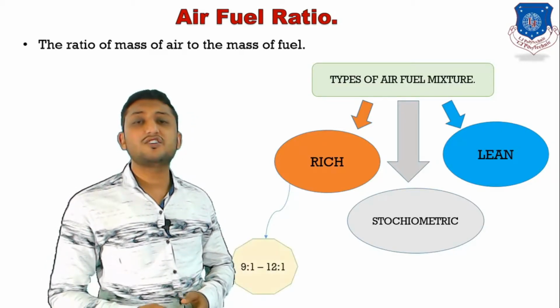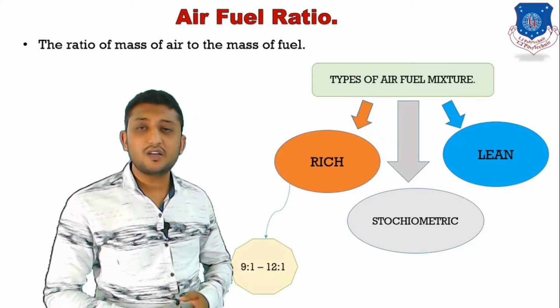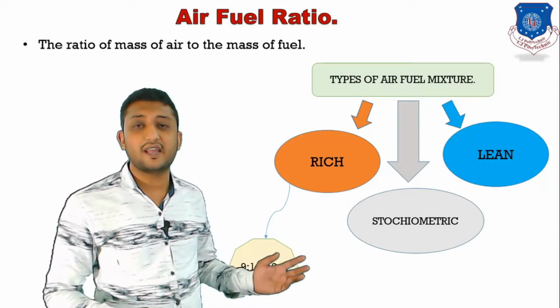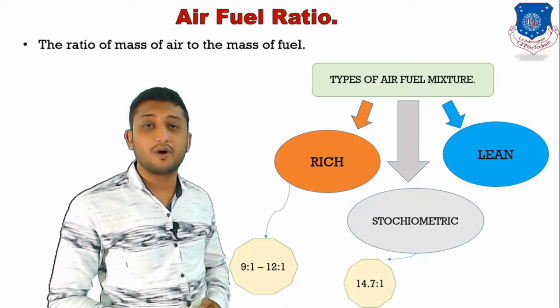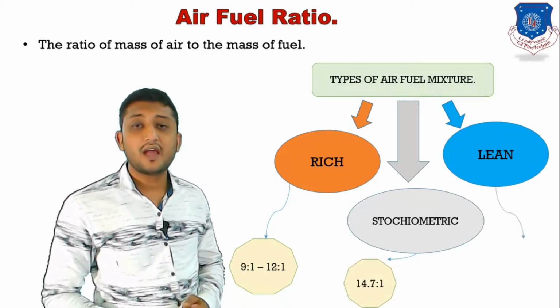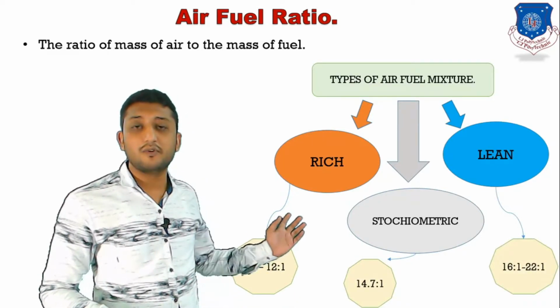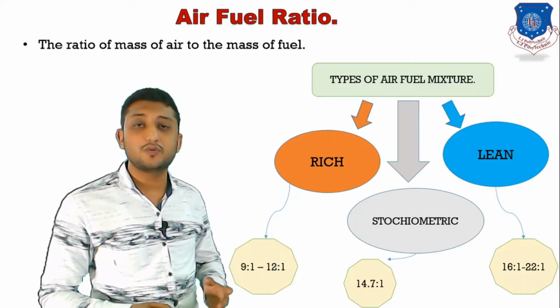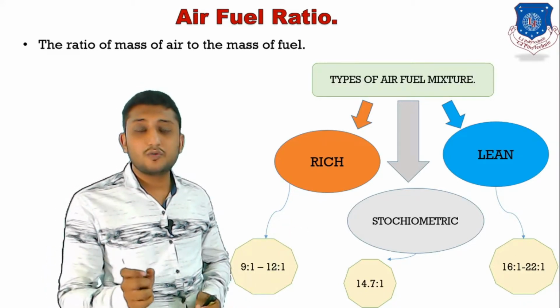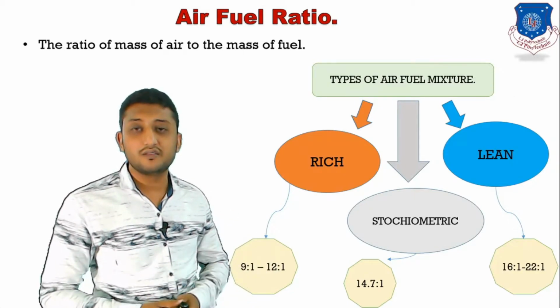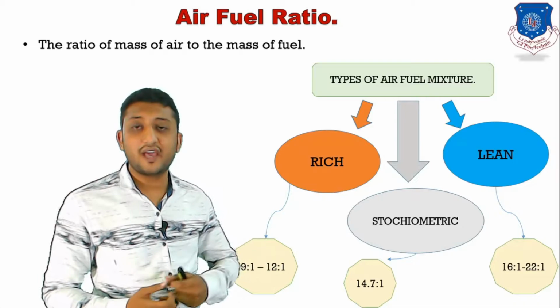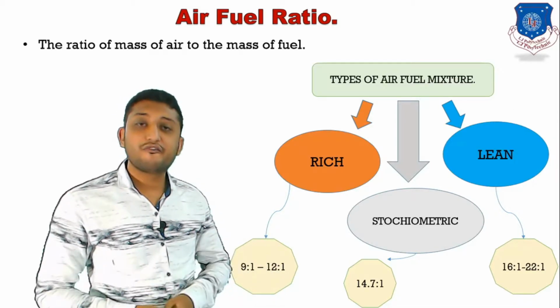Let us see the ratio. What is the ratio of rich air fuel mixture? Rich air fuel mixture contributes 9:1 to 12:1. Stoichiometric air fuel mixture contributes about 14.7:1 and lean air fuel mixture contributes about 16 to 22:1. Now 9:1, 12:1, 14.7:1, what does this ratio mean? 9 means the parts of air, 1 means the part of fuel.